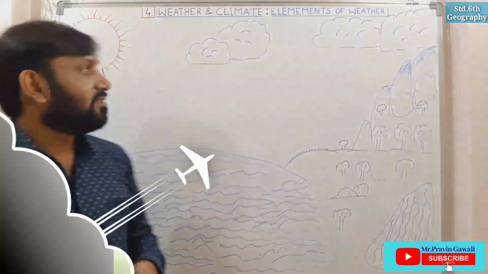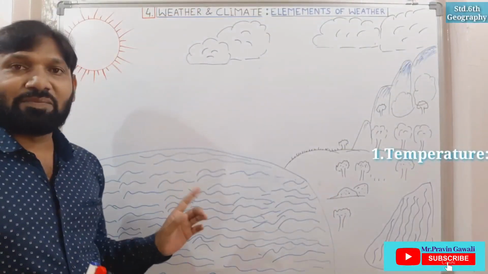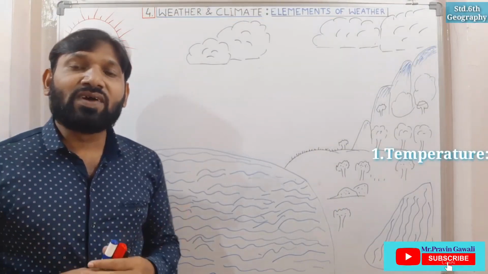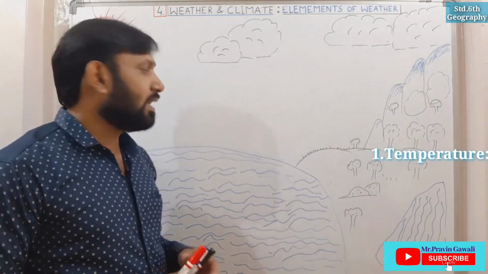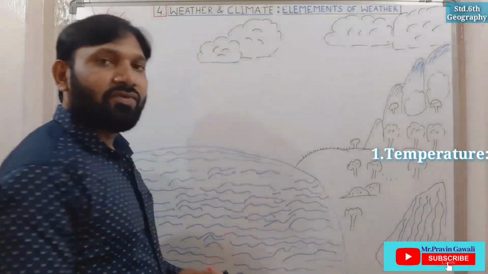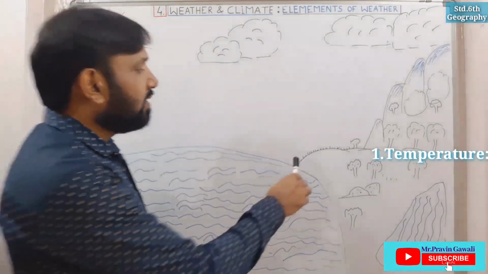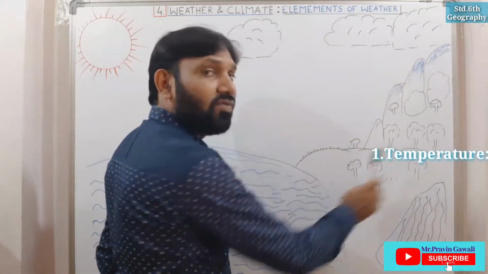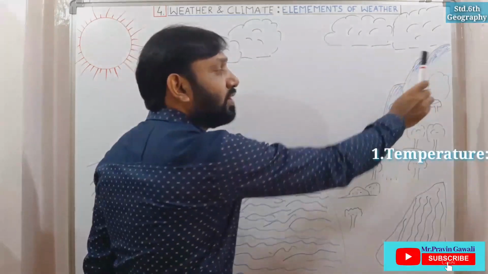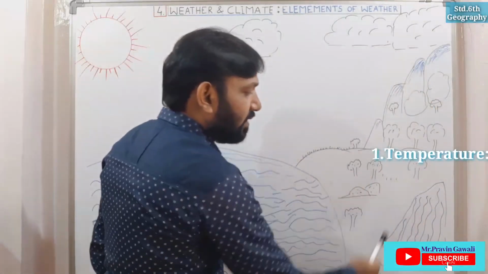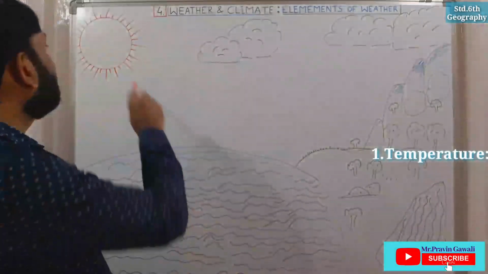Okay students, here see, I have drawn a rough diagram. We will understand with the help of the diagram what temperature actually is. Students, here in this diagram we can see water. For example, we can say here it is a sea or ocean, and we can see here landform, or surface of the earth. We can see mountains also. Here also we can see a lake of water. Now see here also we see the sun.